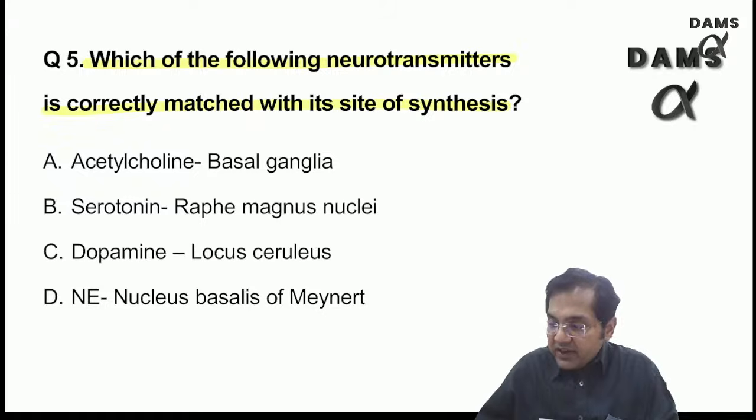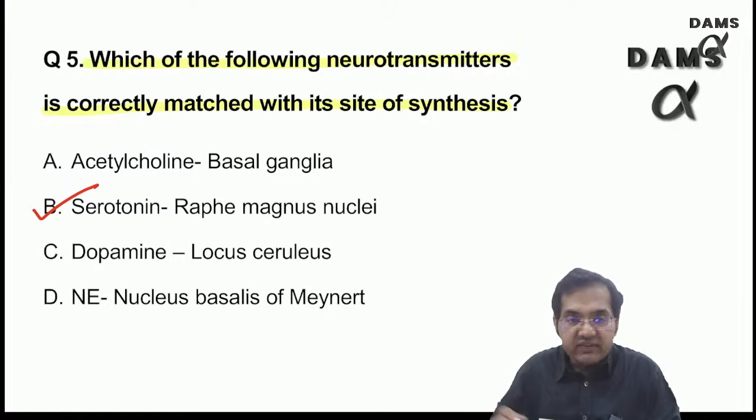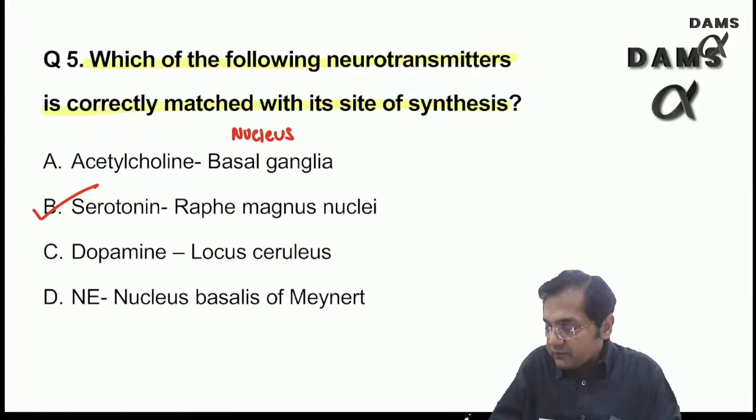But if I want to change, then I have to give over here something like, instead of basal ganglia, maybe I can write down all the correct answers and then we can find out. So acetylcholine, the best answer would be yes. Over here, serotonin is given as correct. And acetylcholine, the best answer is nucleus basalis of Meynert.